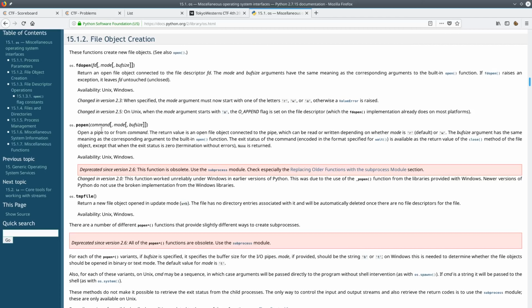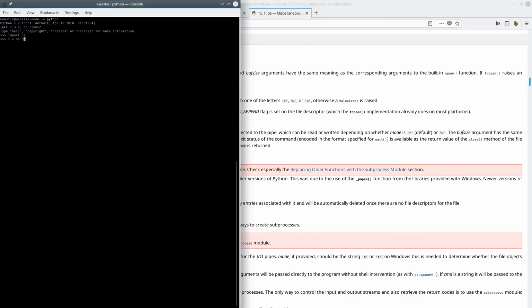The reason os.system wasn't working is because it was piping the output directly into standard out, so we never actually got the output in Python. But if we use popen, it should pipe the output of the command back into Python so we can then read it later. So I'm going to try this out in my own shell just to see if it works.